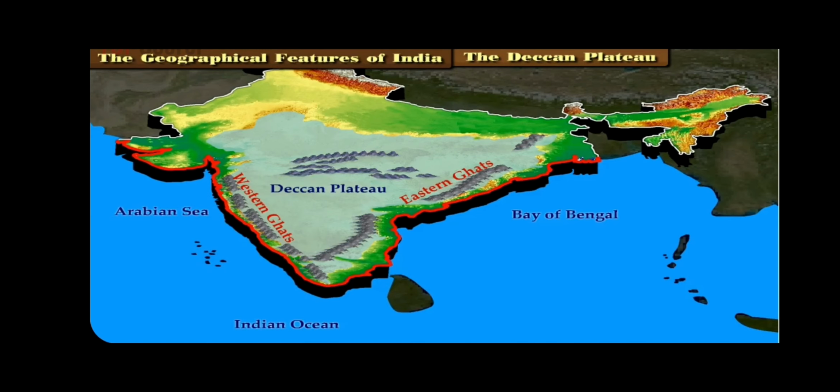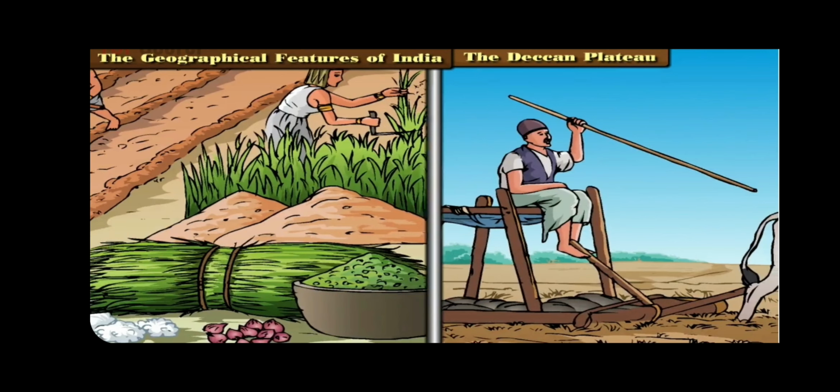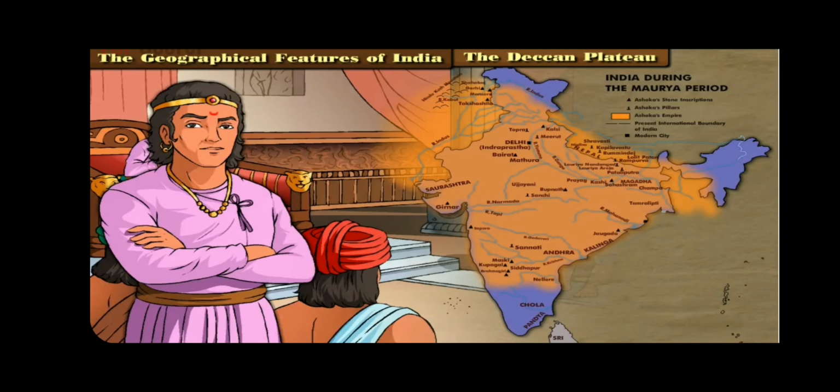To the north of the Deccan Plateau are the mountain ranges of Vindhyan and Satpura. Since the land in the Deccan Plateau was fertile, many agricultural civilizations survived and flourished here. The Mauryan Empire, ancient India's largest empire, ruled over the Deccan. After the Maurya Empire, many other empires also ruled here.